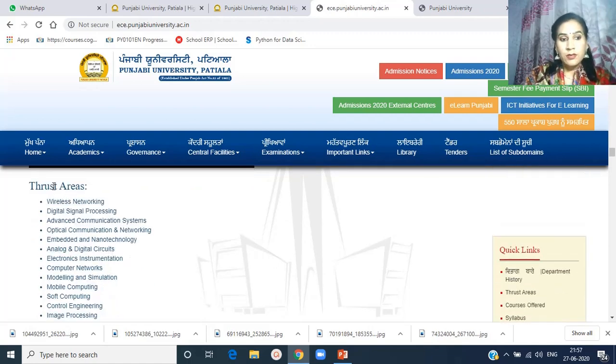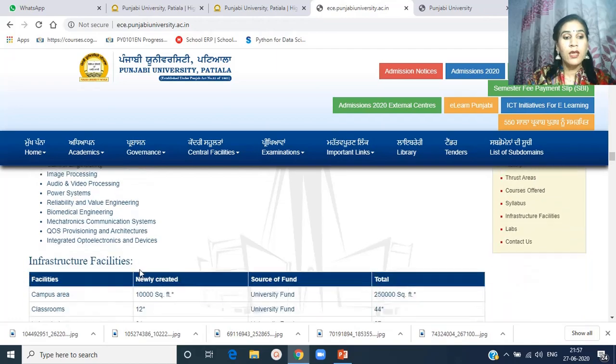Now, the thrust areas: these are the areas in which the professors and the faculty members of the department are working. These are wireless networking, digital signal processing, advanced communication systems, optical communication and networking, embedded and nanotechnology, analog and digital circuits, electronics instrumentation, computer networks, and many others.